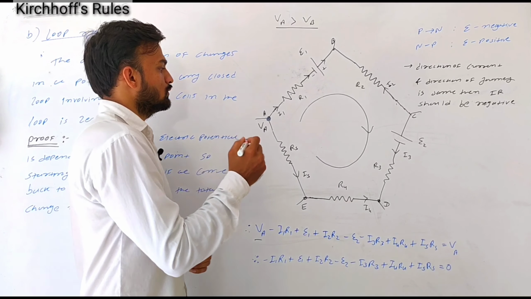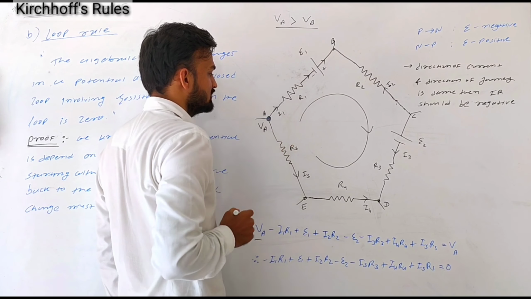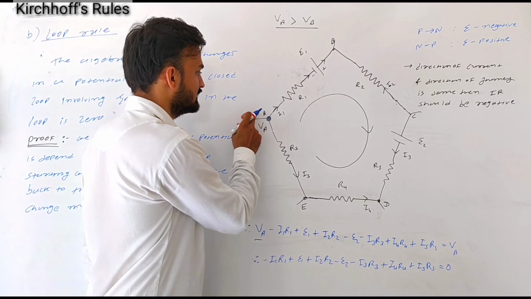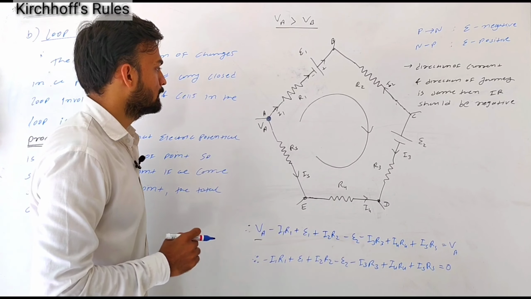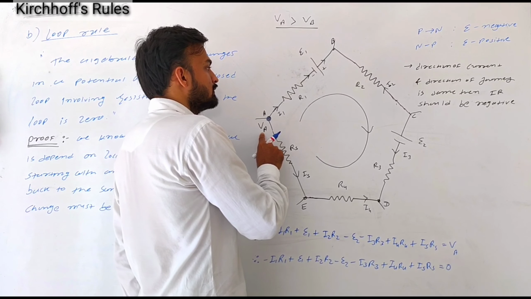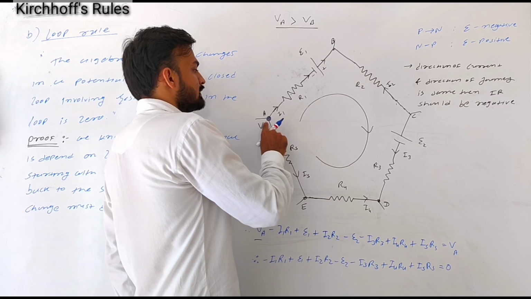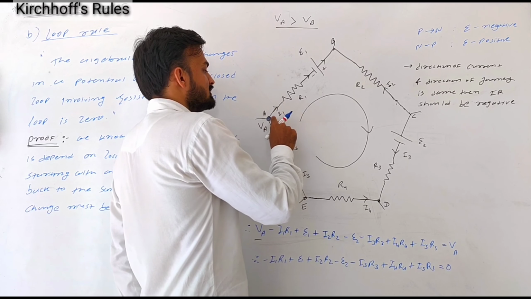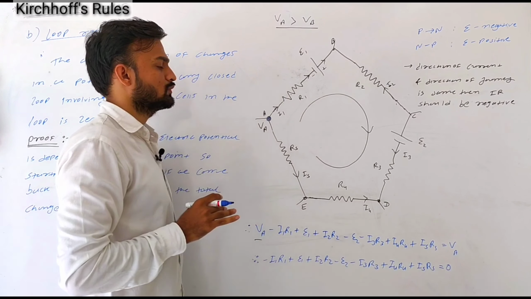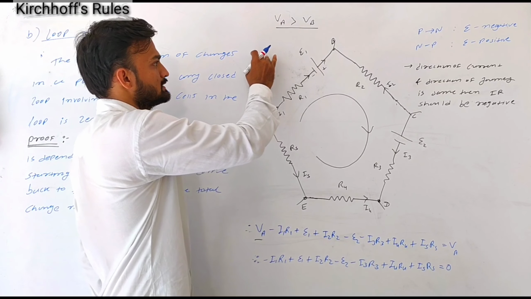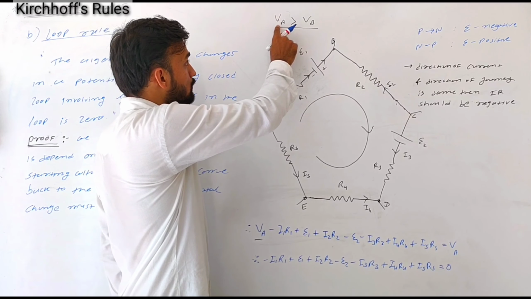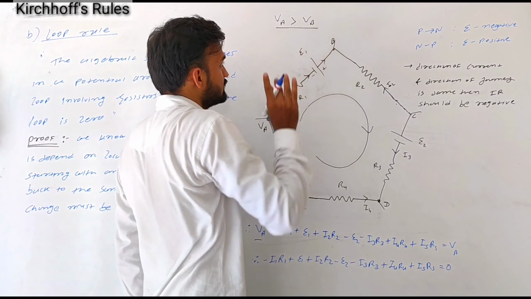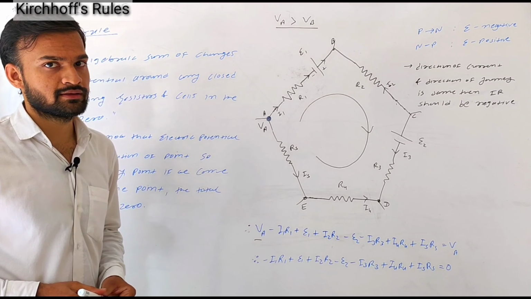This is also applicable for all the branches throughout the loop. Now we are starting from this point A. Let the potential at this point A be VA. Here, as current I1 is flowing from A to B, and we know that current always flows from higher potential to lower potential, the potential at A is greater than the potential at B.